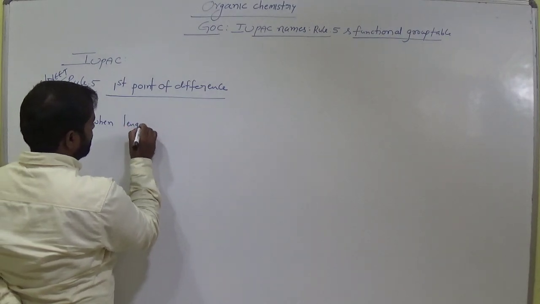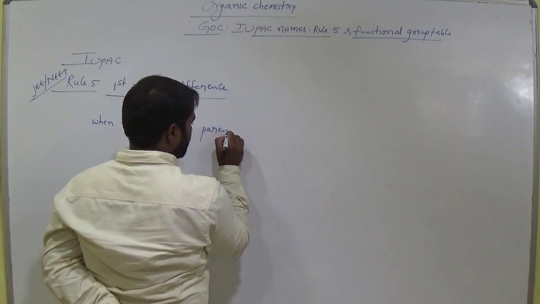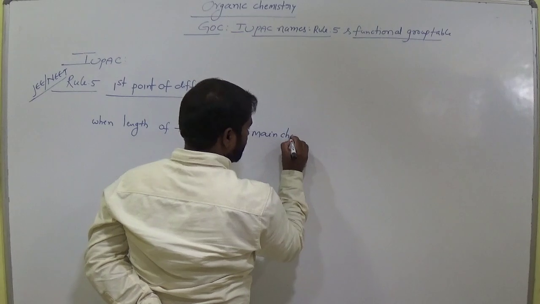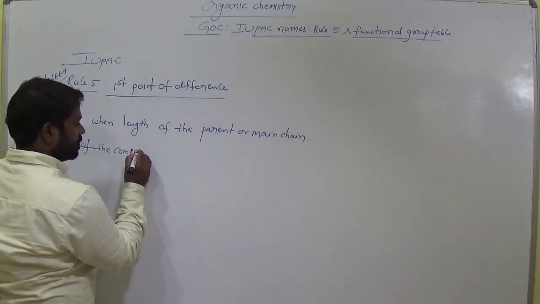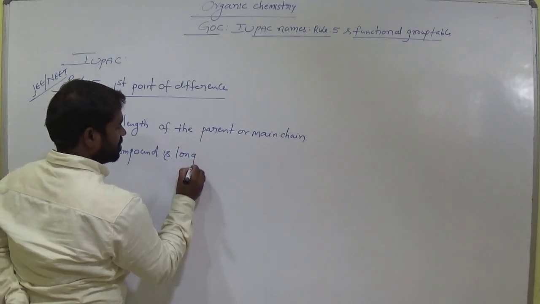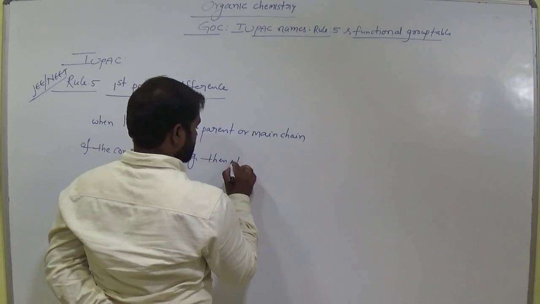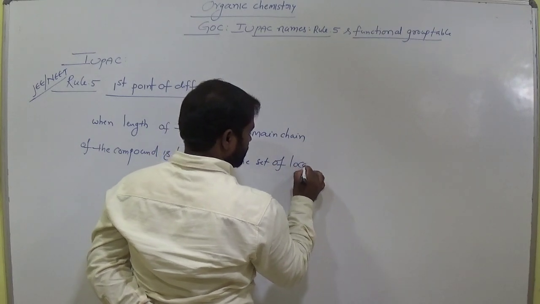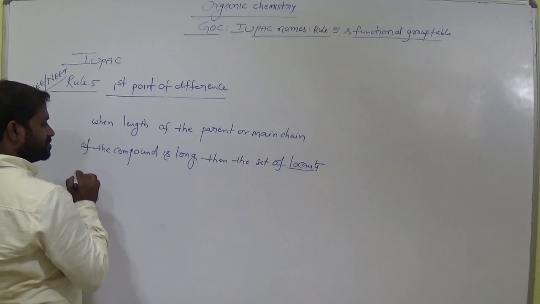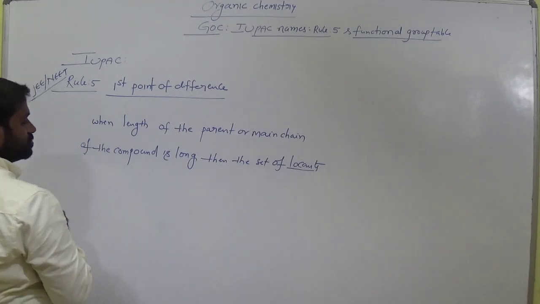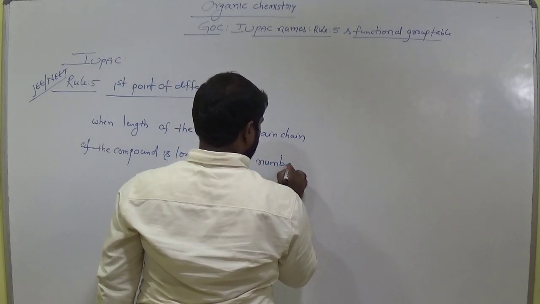When the length of the carbon chain, the parent or main chain of the compound, is long, that means a long chain, then the set of locants, meaning the positions of substituents on the main carbon chain, then the numbering is done.